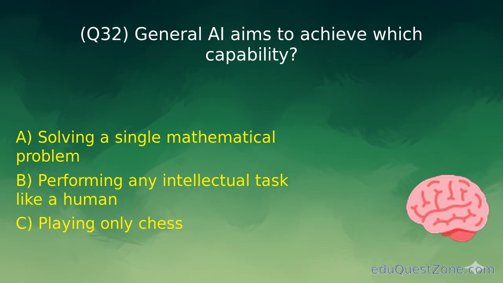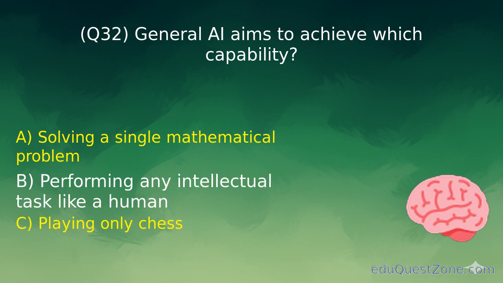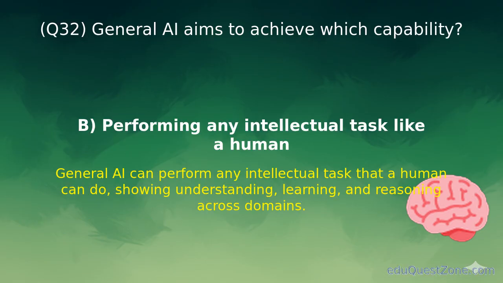Question 32. General AI aims to achieve which capability? Option B. Performing any intellectual task like a human. General AI can perform any intellectual task that humans can do.